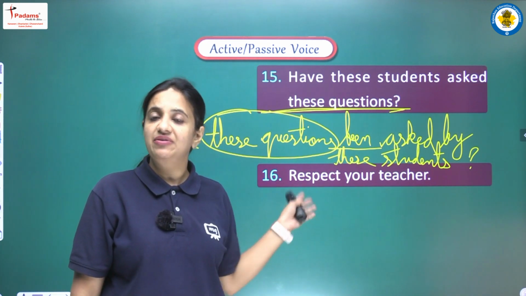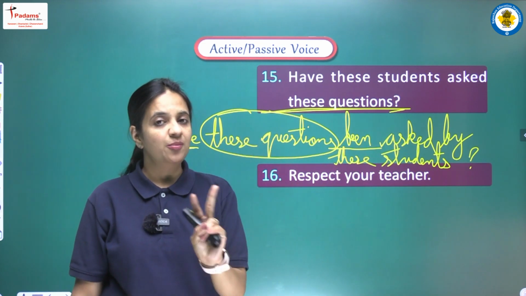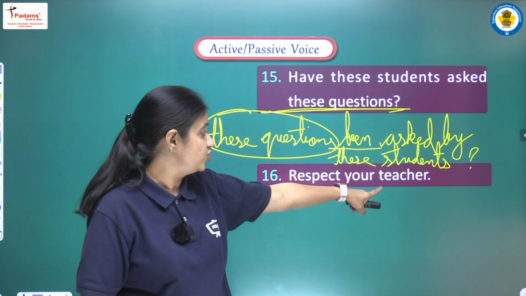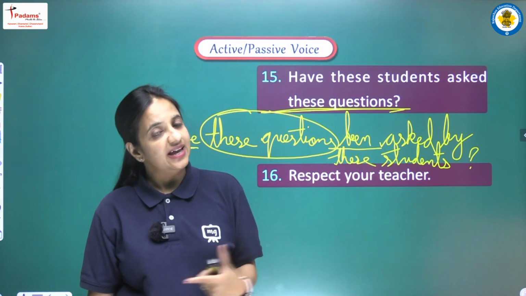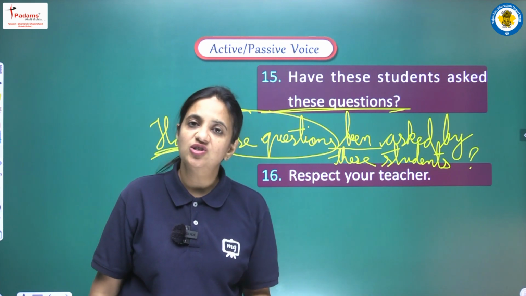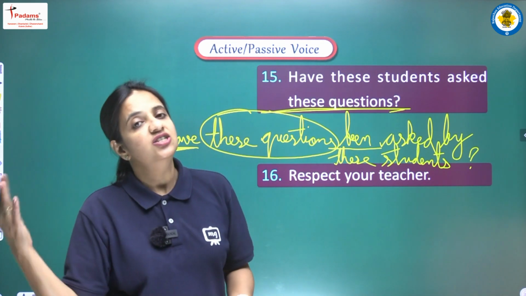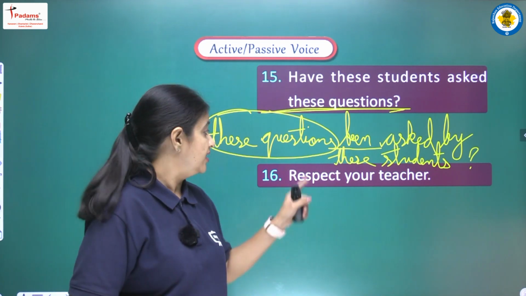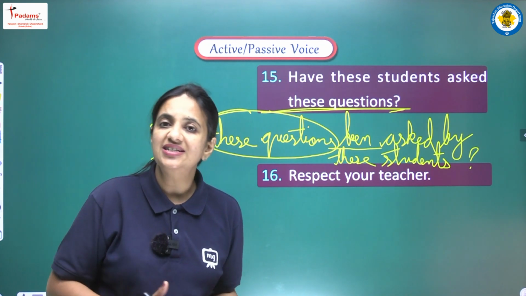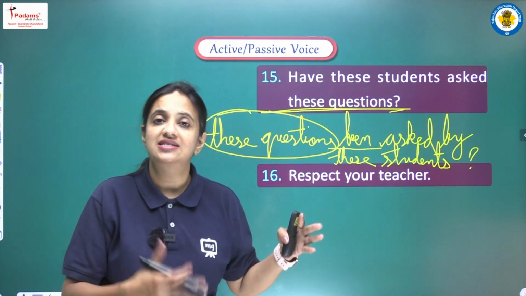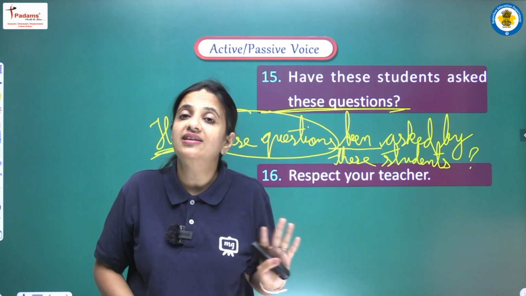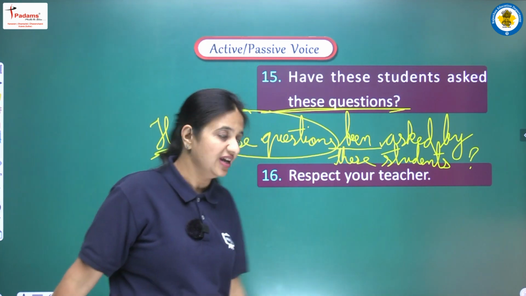Okay. Next sentence: respect your teacher. So again we can say that we have an imperative sentence here. So yes, we have two options here. The first option is to follow the let pattern, that will be let your teacher be respected, and second we can write you are advised to respect your teacher, and we can also replace advised with asked, so that will be you are asked to respect your teacher. Okay, दोनों ही आंसर इक्वली राइट हैं। आप कोई सा भी ऑप्शन यूज कर सकते हैं, किसी भी पैटर्न को फॉलो करके आप अपना आंसर लिख सकते हैं, बट हमें ध्यान में रखना है हम जो भी ऑप्शन यूज कर रहे हैं वो हमें बिल्कुल परफेक्टली सही वे में लिखना है।